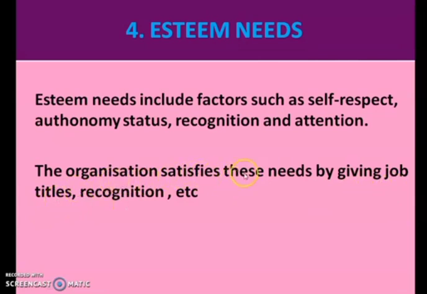So through that his esteem need is satisfied, and hence other employees are also motivated when they see that employee is getting recognition and job title because of better performance. So they will also perform in the same way.